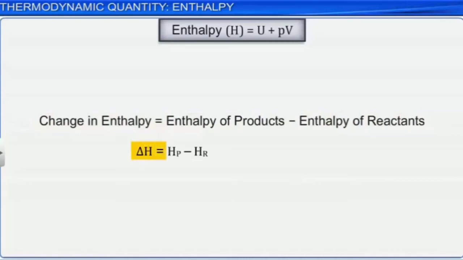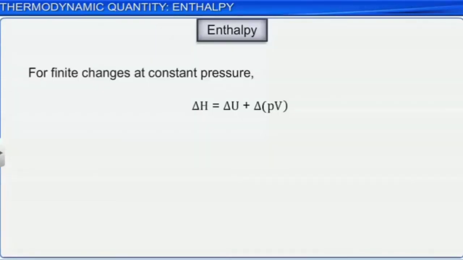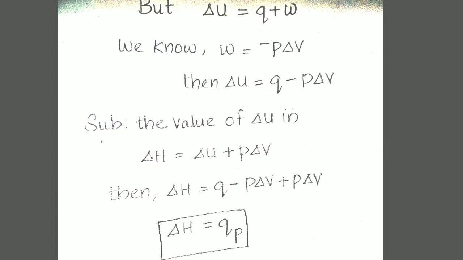Then we know that H is equal to U plus PV. For finite changes at constant pressure, we can write delta H is equal to delta U plus delta of PV. When P is a constant, then delta H is equal to delta U plus P delta V. Then we know delta U is equal to Q plus W according to the first law of thermodynamics.